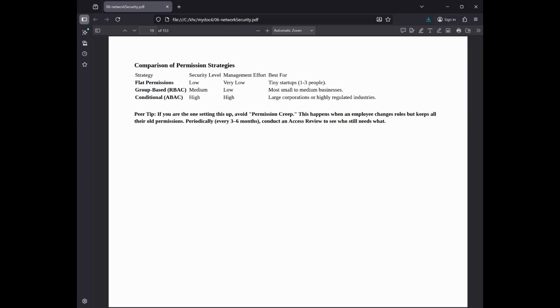Peer tip: if you are the one setting this up, avoid permission creep. This happens when an employee changes roles but keeps all their old permissions. Periodically, every 3 to 6 months, conduct an access review to see who still needs what.